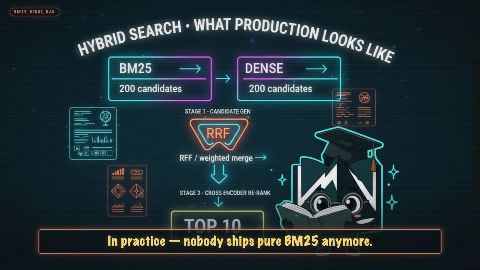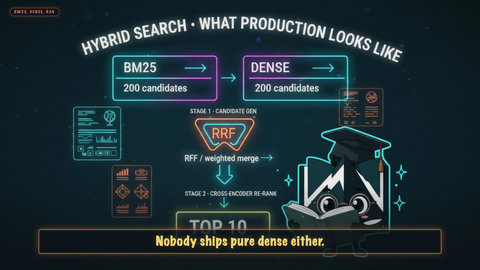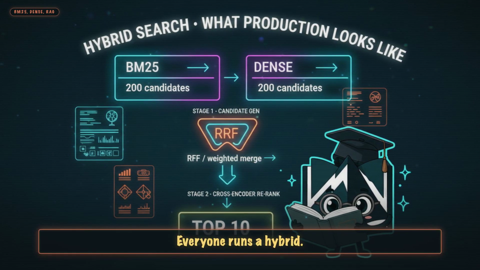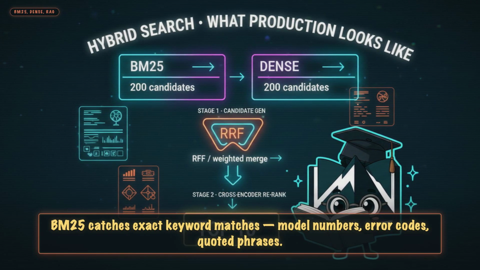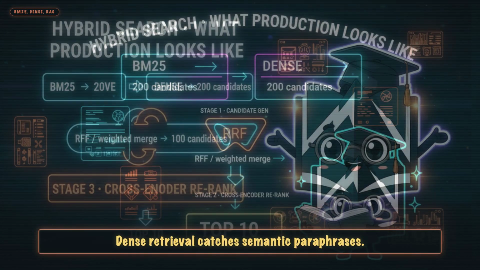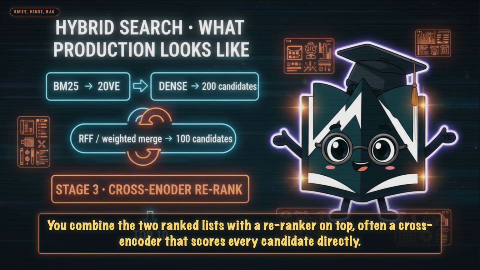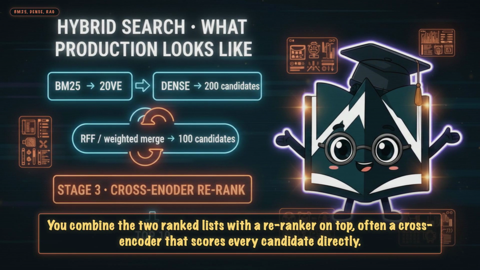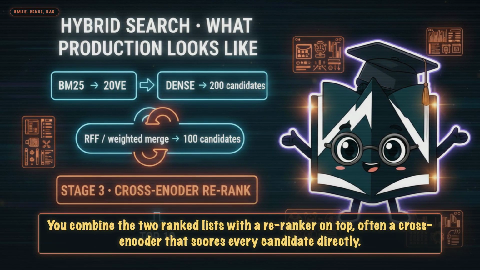In practice, nobody ships pure BM25 anymore. Nobody ships pure dense either. Everyone runs a hybrid. BM25 catches exact keyword matches, model numbers, error codes, quoted phrases, dense retrieval catches semantic paraphrases. You combine the two ranked lists with a re-ranker on top, often a cross-encoder that scores every candidate directly.